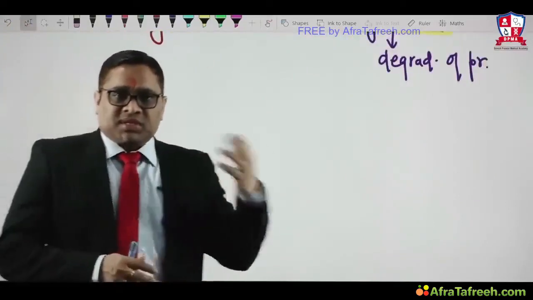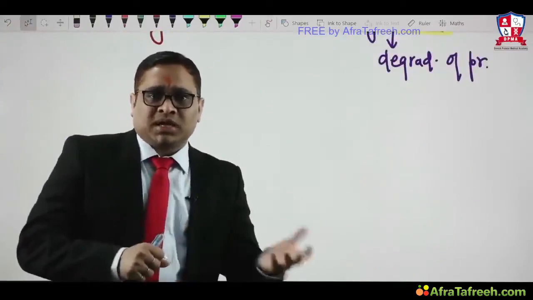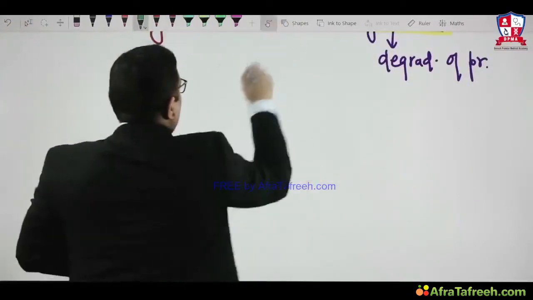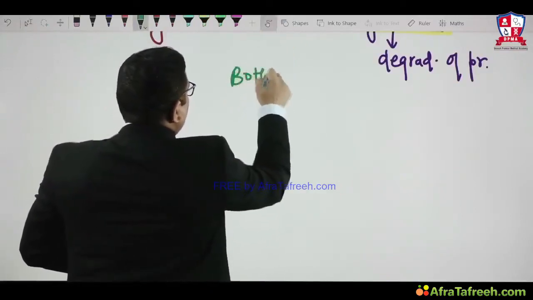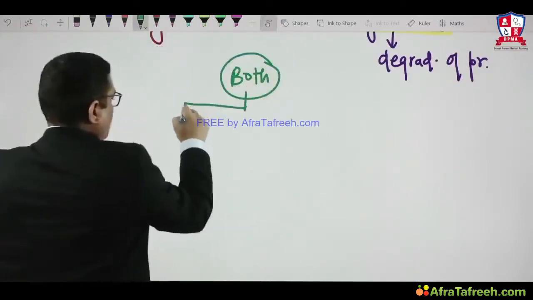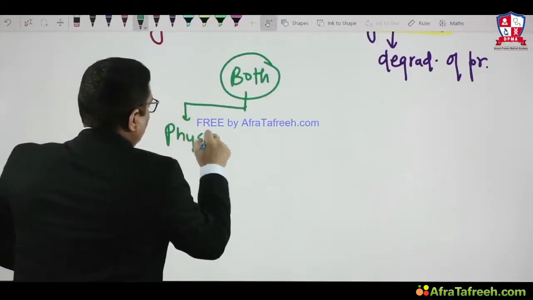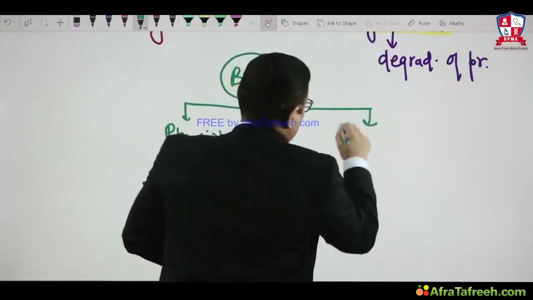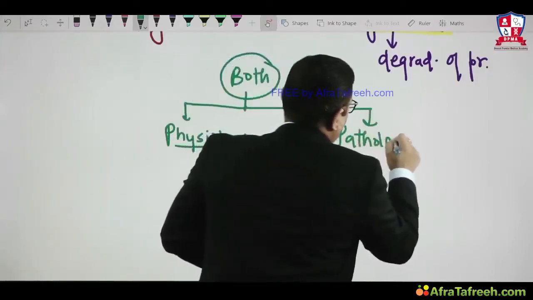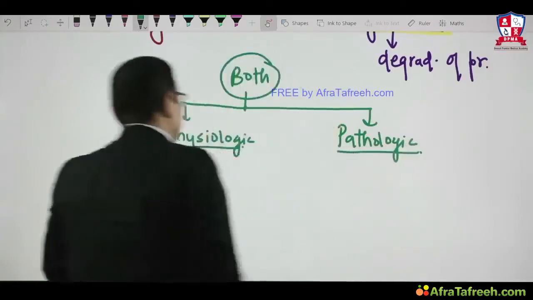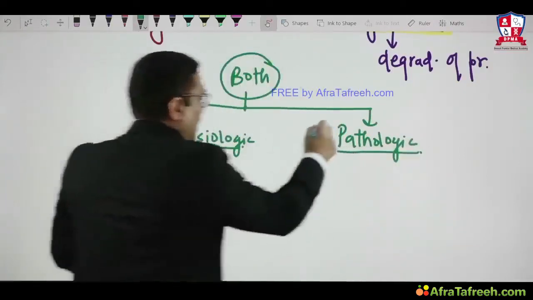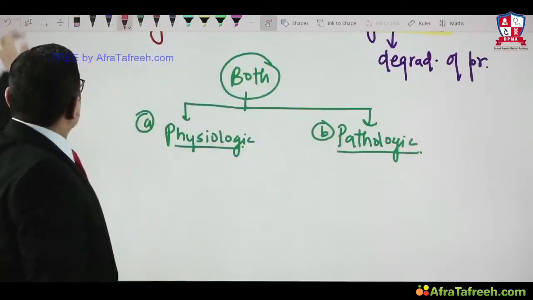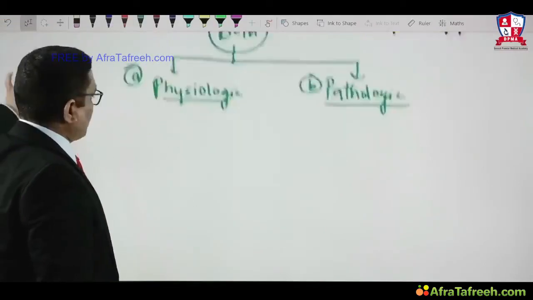Same as we have discussed in hypertrophy and hyperplasia, they are both pathologic and physiologic. In the same way, atrophy is also both physiologic and pathologic. So what are examples of physiologic atrophy?